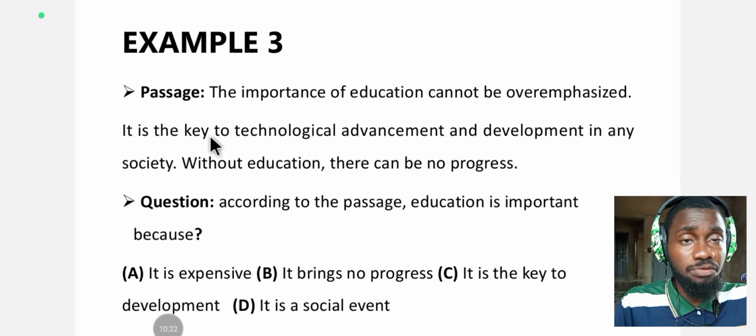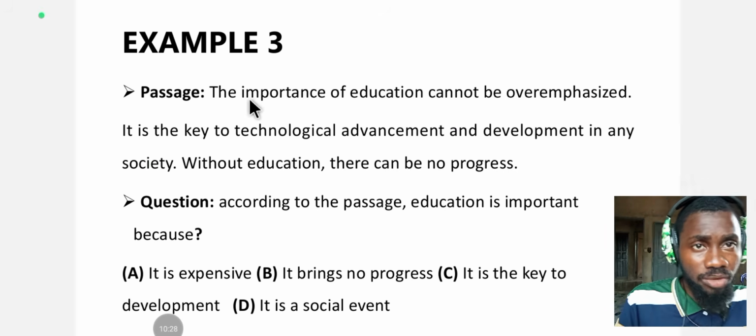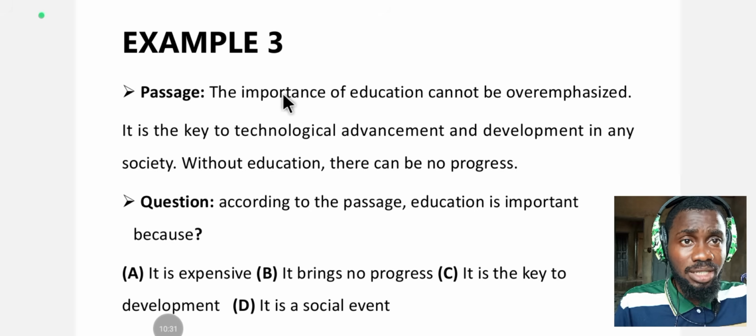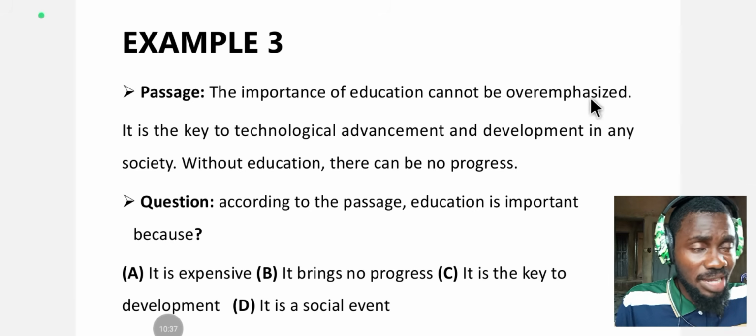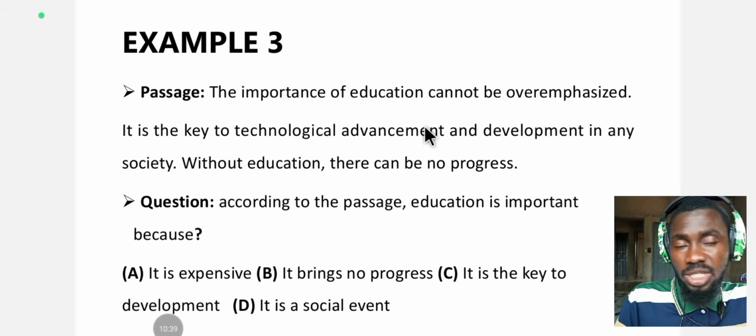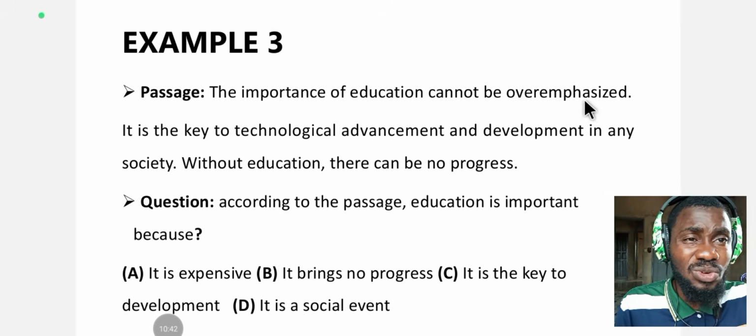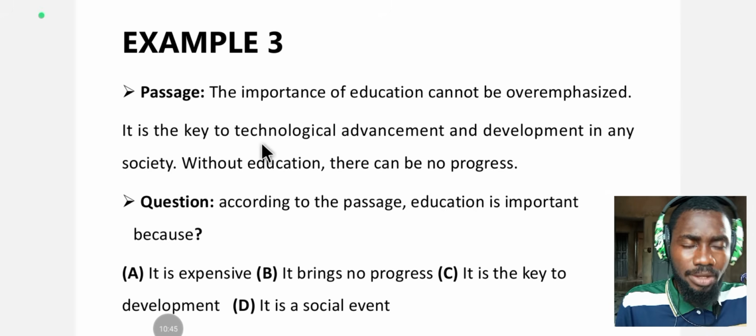We have a passage in front of us and let's quickly illustrate this. So it says avoid strange words. While reading this passage, let's read the passage together. The importance of education cannot be overemphasized. If this overemphasize sounds like something that is confusing to you, just keep it. Do not try to say, what is overemphasize? Oh, I'm lost. All of that. No, just keep it and continue.